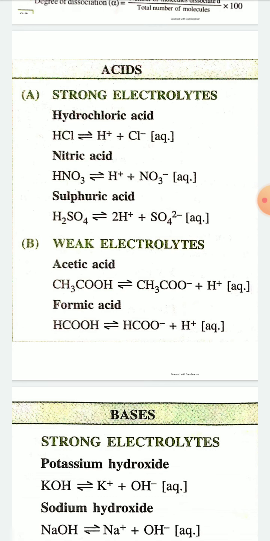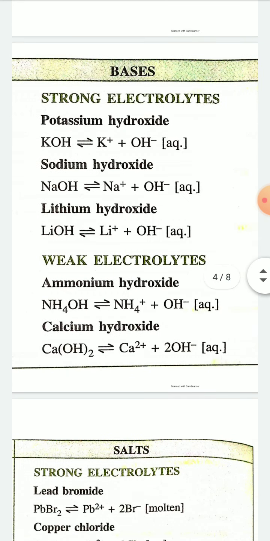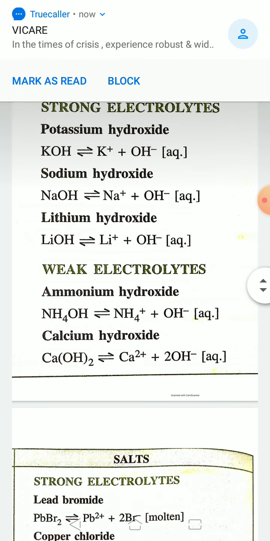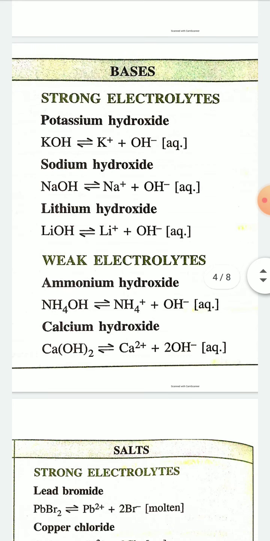Similarly, formic acid, HCOOH, dissociates into ions, that is HCOO minus, the formate ion, and H plus ion. Similarly, some bases can act as strong electrolytes, and some bases can act as weak electrolytes.